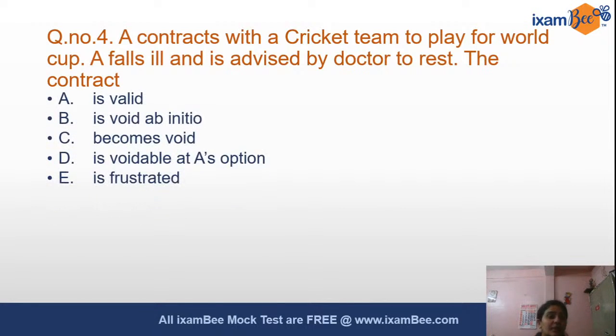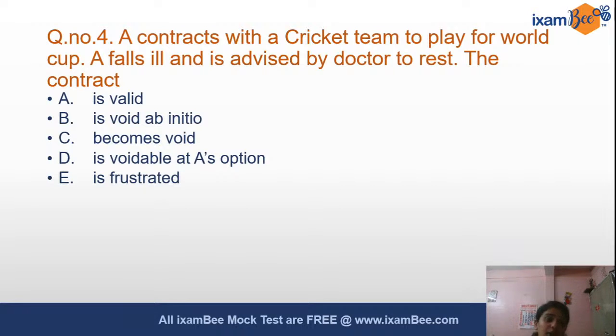The options are: the contract is still valid, the contract is void ab initio, the contract becomes void, the contract is voidable at A's option, or the contract is frustrated. Out of all these options, please suggest which is the most correct answer. If A falls ill and is advised by the doctor to take rest, he will not be able to play for the World Cup. So what will be the consequences of the contract?